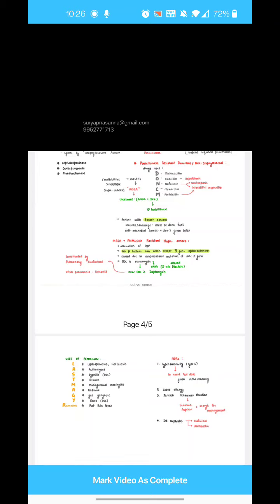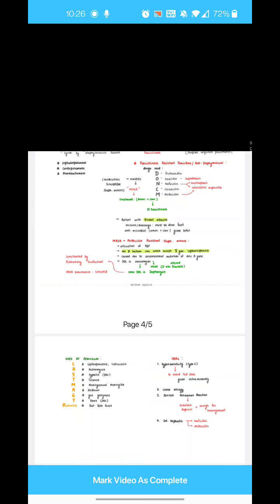Now, how do you identify whether a drug is cidal or static? Suppose we give a drug, let us assume we give a drug A. What happens when I start drug A? How does this bacterial multiplication change? The multiplication which is going up will change like this. Immediately the bacteria are killed. If we are giving a cidal drug, the multiplication will progress further and they will dig down like this. So that is for cidal drugs.